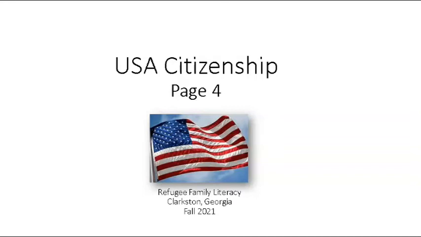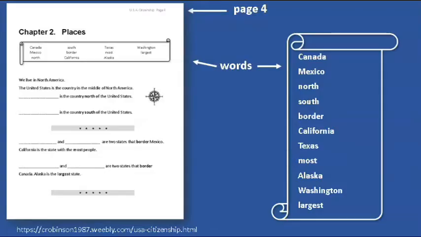Hello students, this is USA Citizenship, page 4. It's a new chapter, chapter 2, Places. You need page 4 and a pen or pencil. Here are the words you will learn in this video. Page 4 is available on my website at this link. Are you ready?